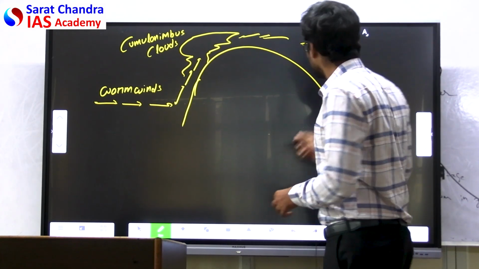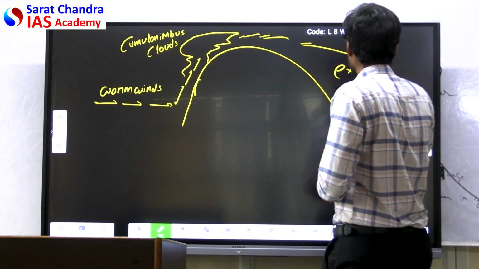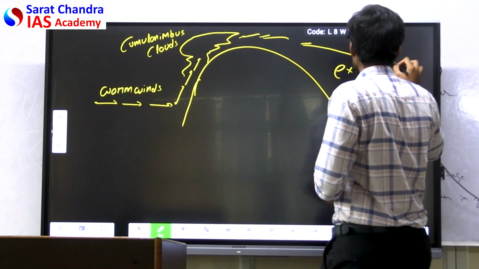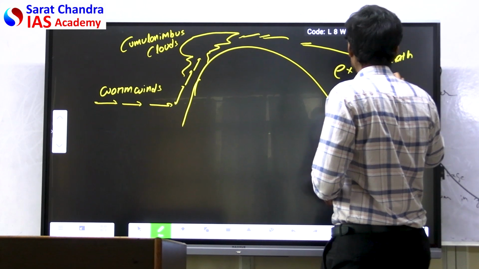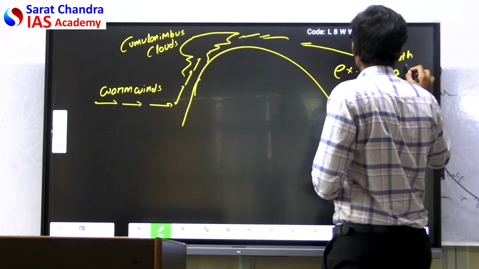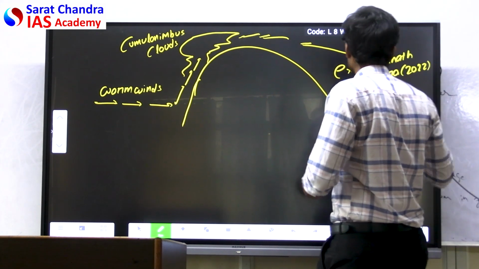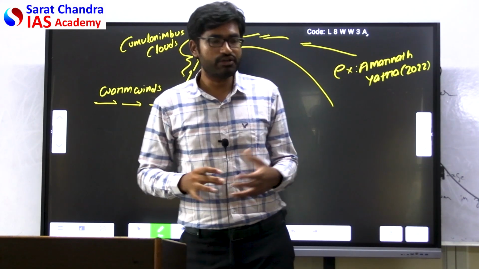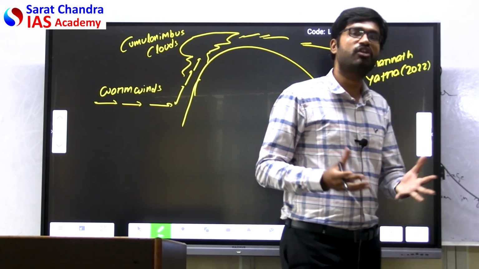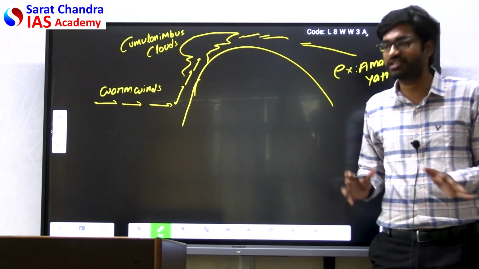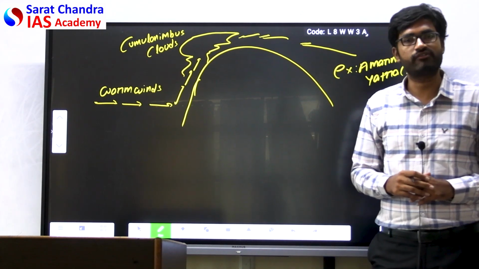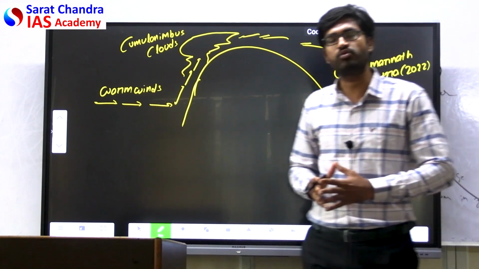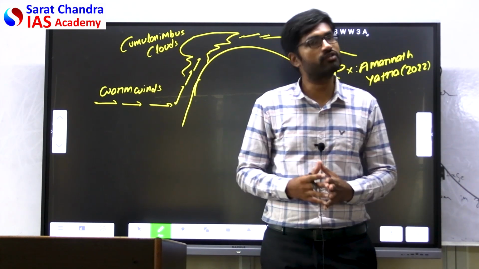Now, for the recent example, being the Amarnath Yatra in 2022. In the Amarnath Yatra 2022, the floods occurred because of the cloudburst phenomenon. You see, the Himalayas or the Western Ghats have the natural orographic uplift, which can lead to the formation of clouds. This is the phenomenon of cloudburst.